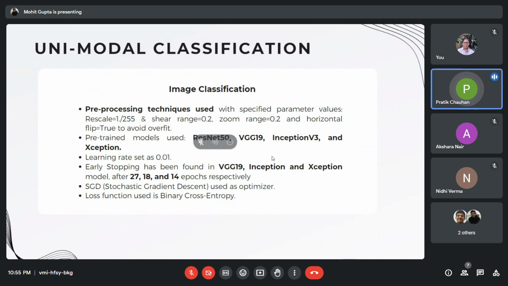However, to prevent overfitting of the model and to keep a check on the redundant update of loss and hence the inability of the model to learn further, the patience for decay is kept as 10 and the learning rate reduces by a factor of 0.5 if there is no significant learning for 10 consecutive epochs. The optimizer used for our project was SGD, particularly for unimodal classification, and the loss function used was binary cross entropy.